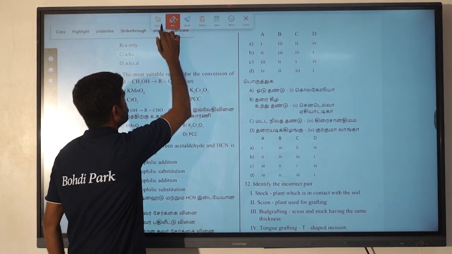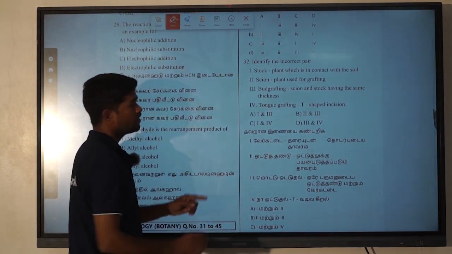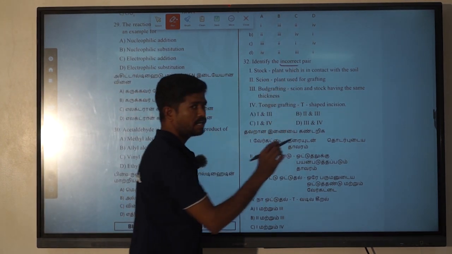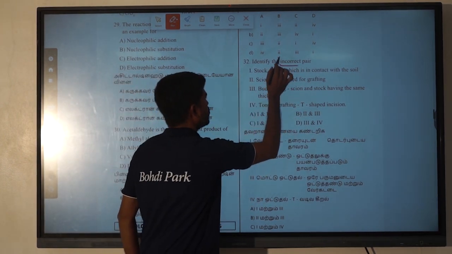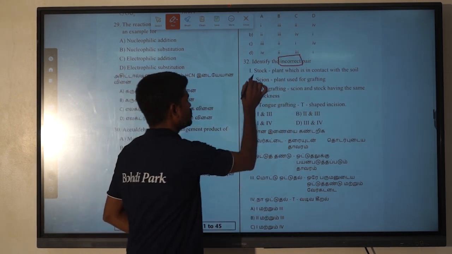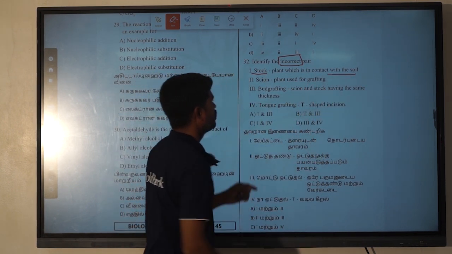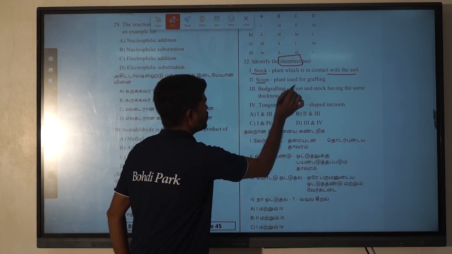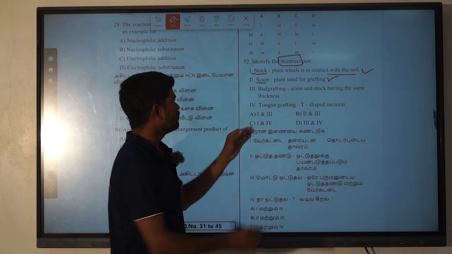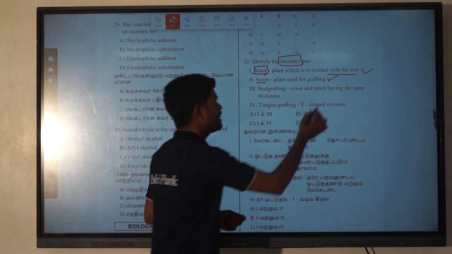So next one is the 32nd question. Identify the incorrect pair. We have to decide whether each is a correct or incorrect pair. In this question, we have to find the incorrect pair. The first one, stock, is the plant which is in contact with the soil. Scion is a plant used for grafting. So these two are correct.